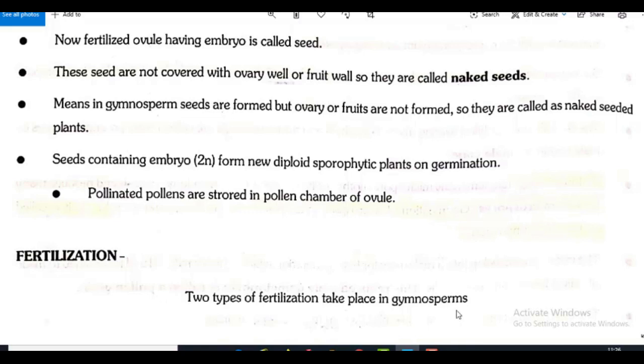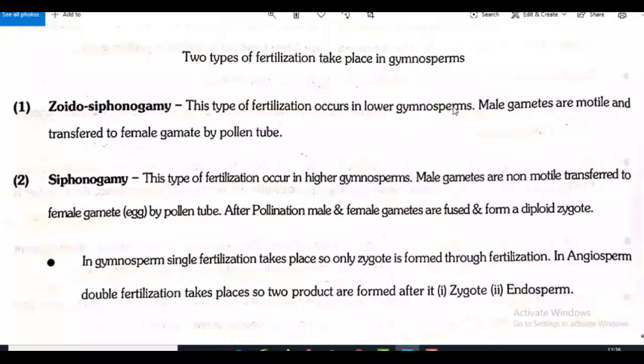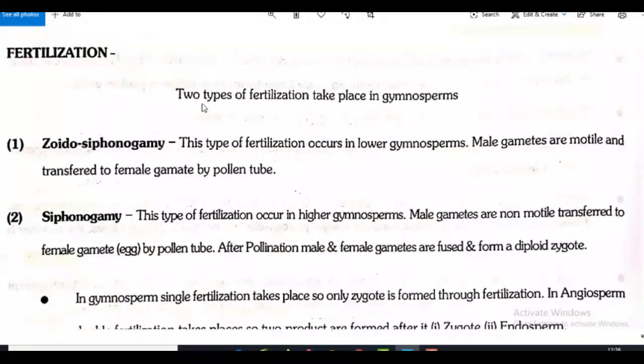Yes. Now regarding fertilization. In gymnosperms, mainly two types of fertilization take place: zoidosiphonogamy and siphonogamy.